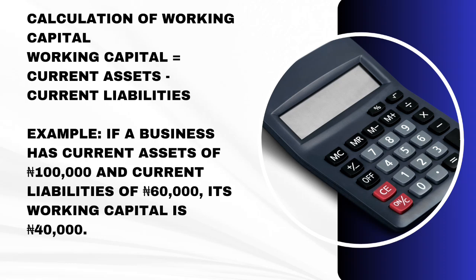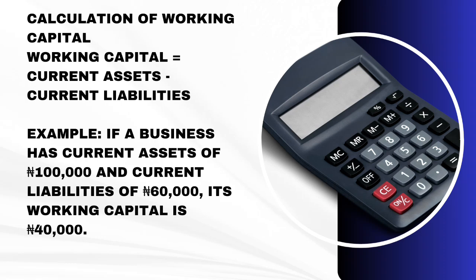This is the formula of working capital. Listen attentively. Working capital is equal to current assets minus current liabilities. Let me repeat myself again. Working capital is equal to current assets minus current liabilities. That is the formula for working capital.